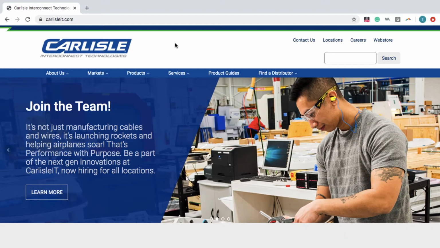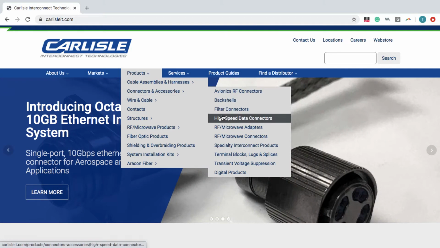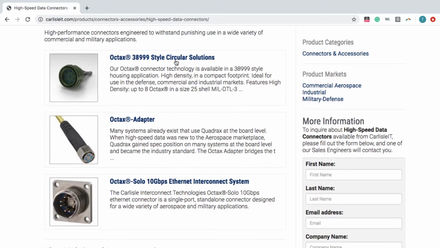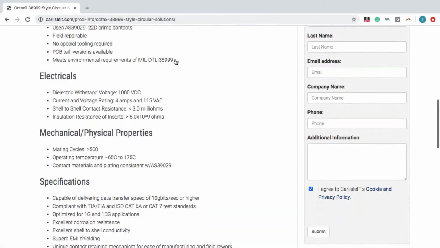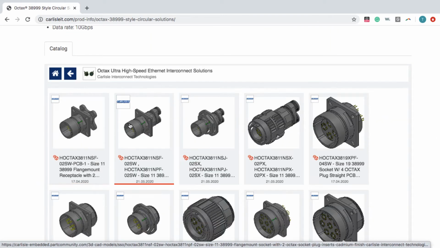From Carlisle IT's homepage, go to Products, Connectors and Accessories, and then click High-Speed Data Connectors. Select the product series you need. Scroll down to the product catalog, and then select the product model you'd like to download.